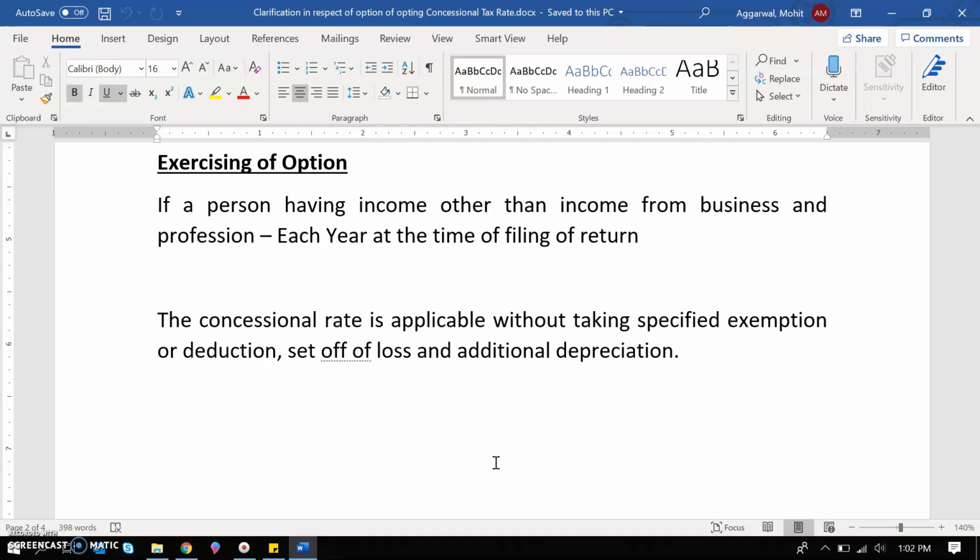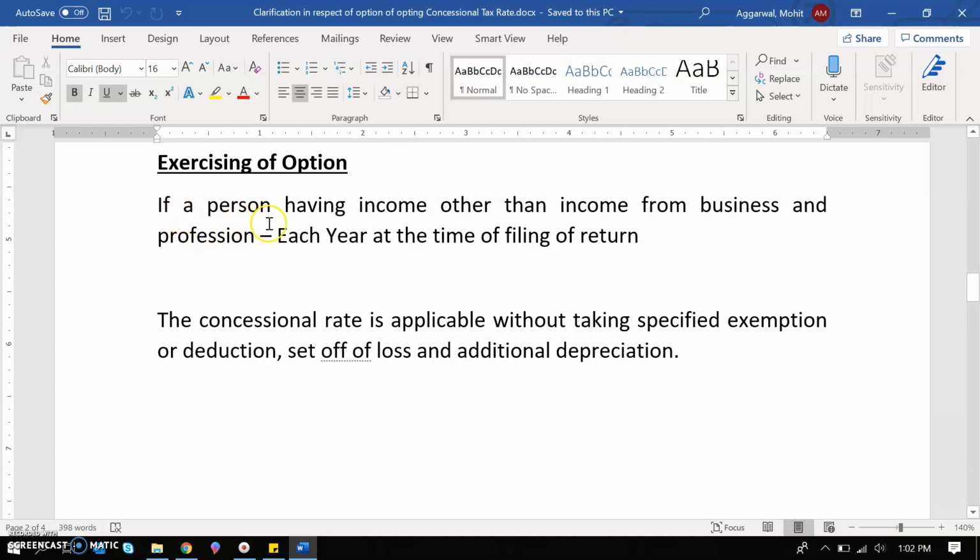So we can exercise this option at the time of filing of our return. That means first we need to complete our tax calculation for the whole year. Then we will check whether we have the benefit under the regular tax rate or under the concessional tax rate.